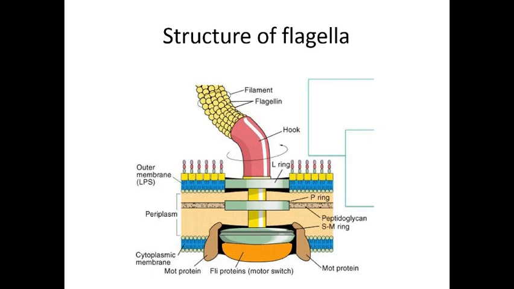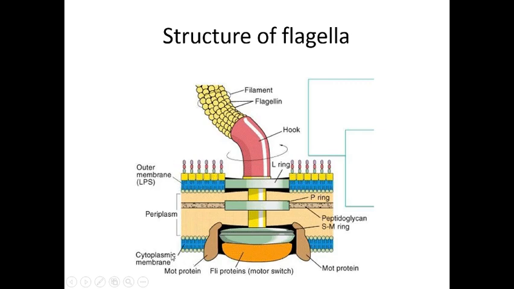In singular form, the flagella is known as a flagellum, and it is a hair-like helical structure that emerges from the cell wall and cell membrane. You can see this flagellum emerge from the cell wall. This one is the plasma membrane of the bacterial cell and this one is the outer membrane, that is the cell wall.